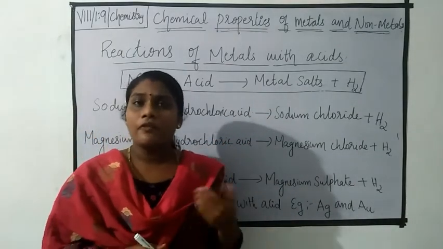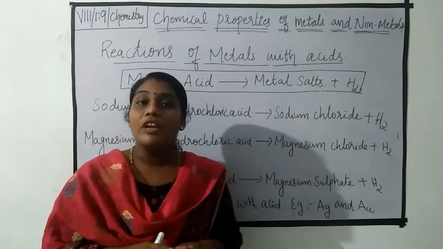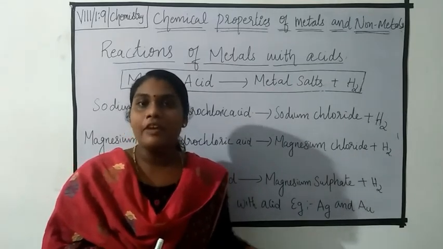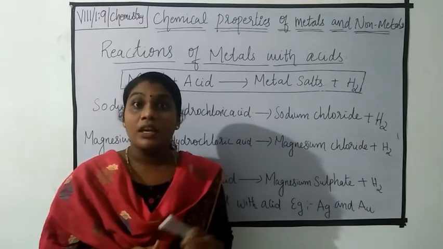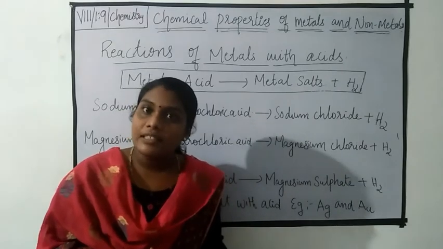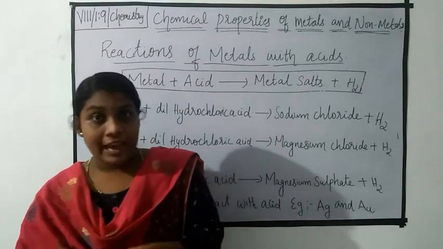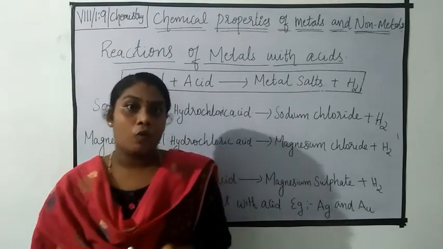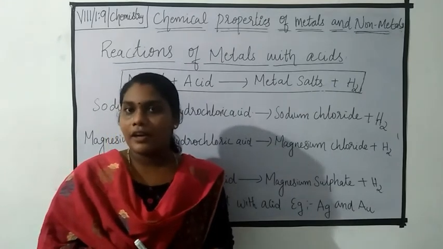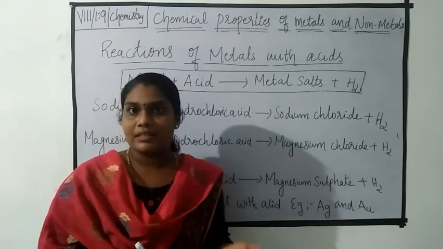Okay students, if you see, all metals will not react in the same way with acids. Some metals react with dilute acids and some other metals react with concentrated acid. What is dilute acid and what is concentrated acid? You already studied in your previous classes, is it?